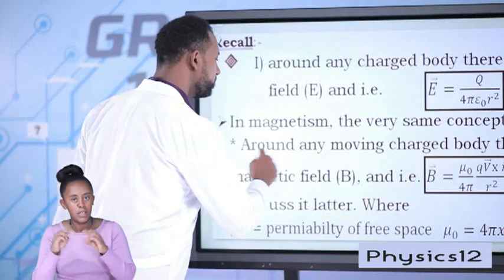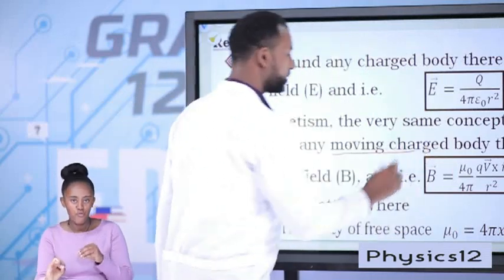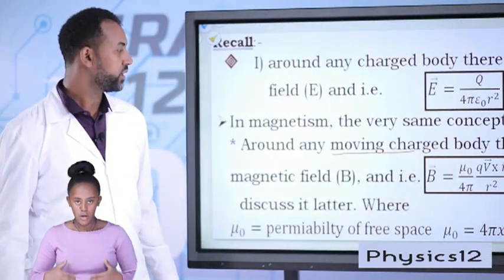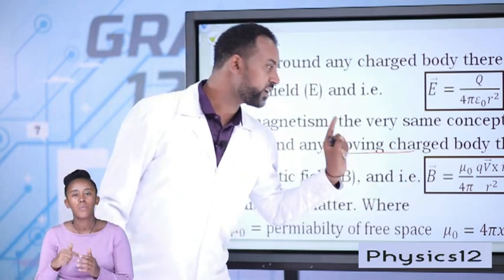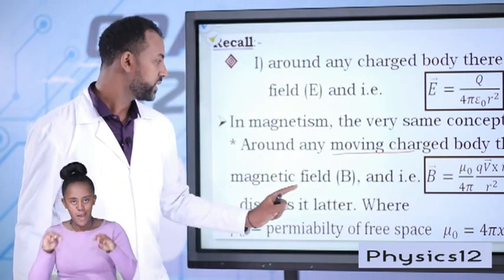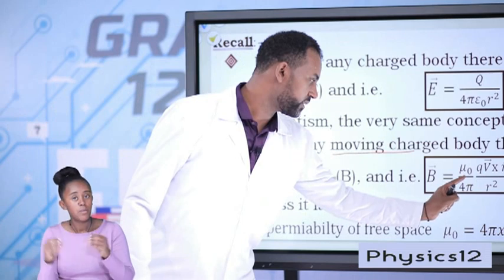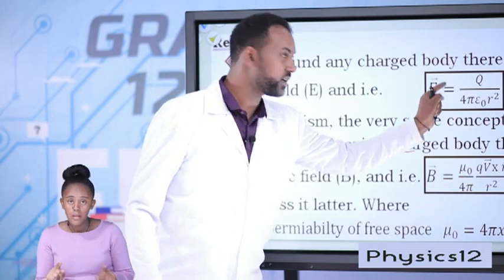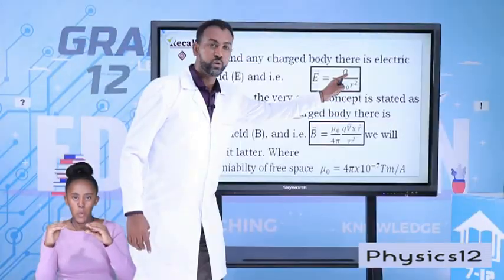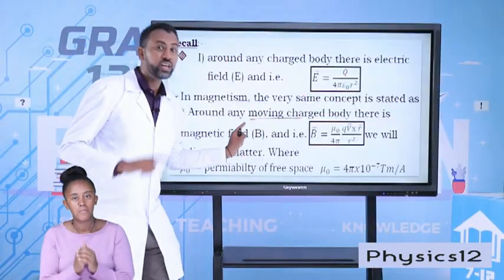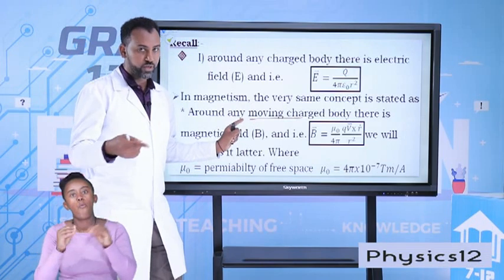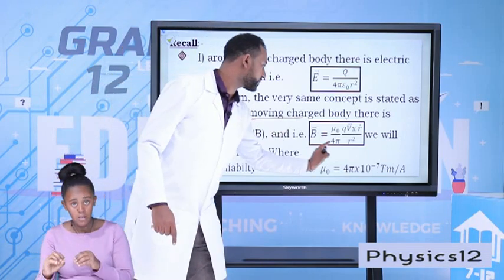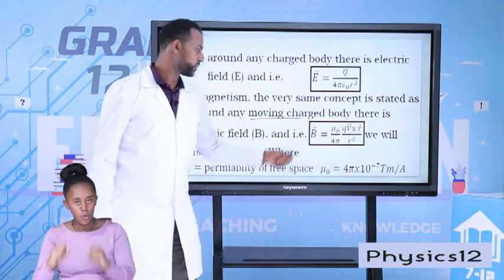Around any moving charged body, we could have a magnetic field, which is mathematically expressed as this, and we'll try to discuss it later actually. But we have a very similar equation here. Electric field around a point charge, magnetic field around a moving point charge. Okay, it's possible to determine using these two equations.